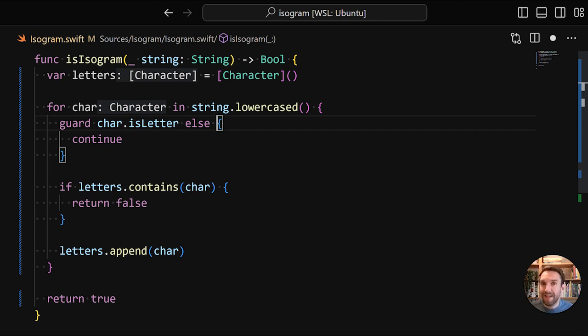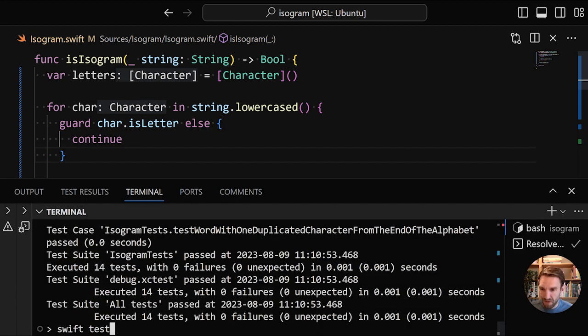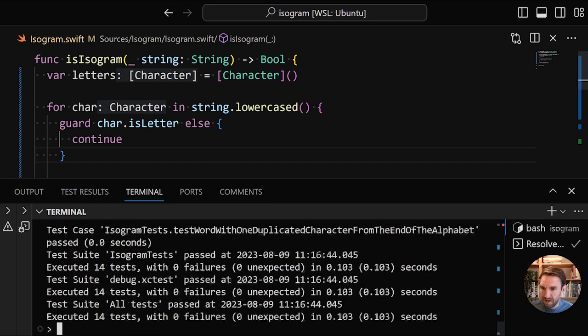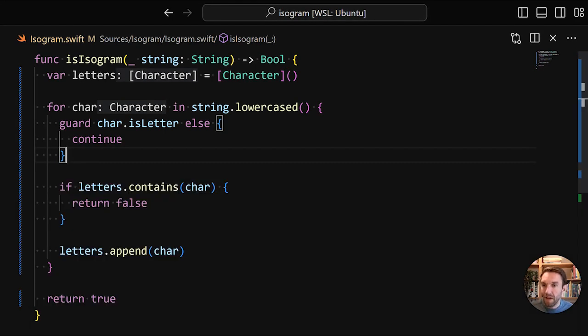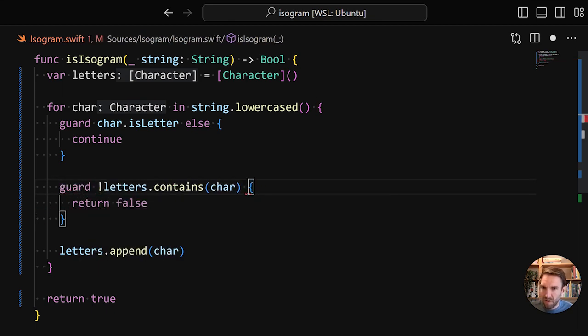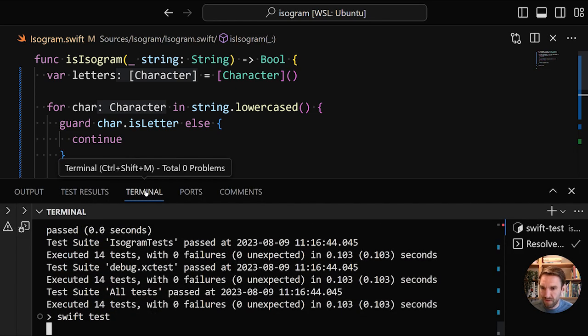I also quite like that we don't have that little not before the character that is letter, and that we can have it as a positive thing now. So we're going to say this must be true, otherwise we'll do this. So these are guard statements. So let's see if this all still passes, and it does. We can do the same thing here. We would have to do it the other way around. So we're going to say guard that it doesn't contain, otherwise else we're going to return false.